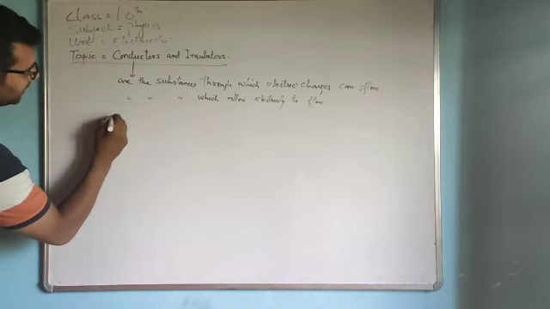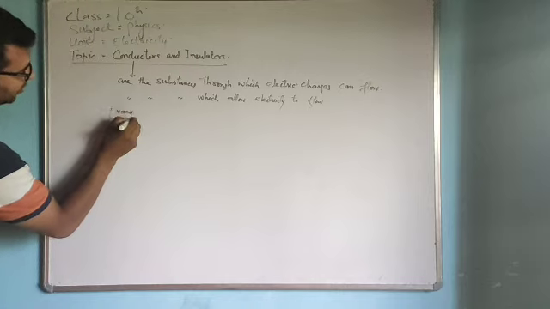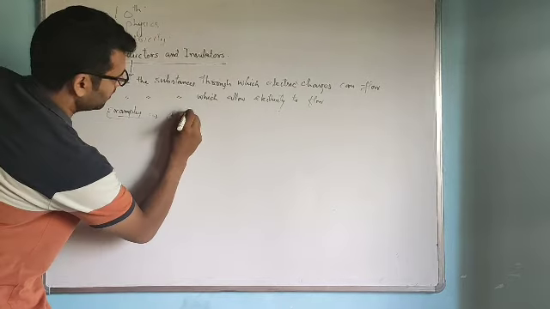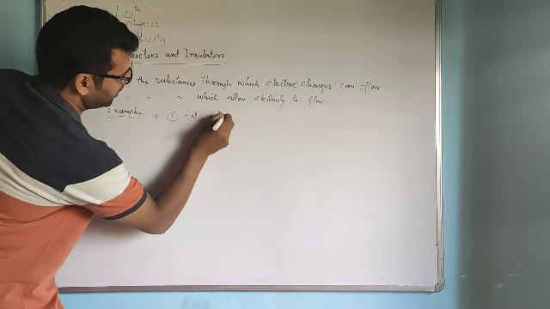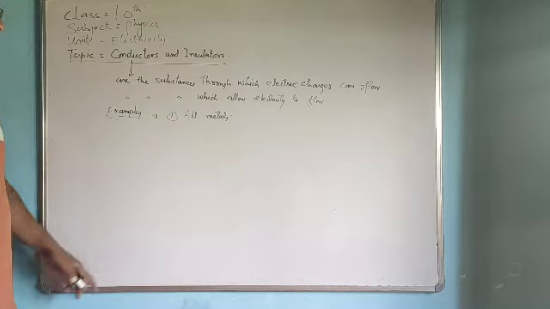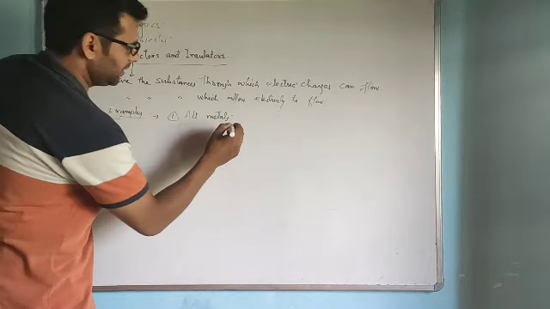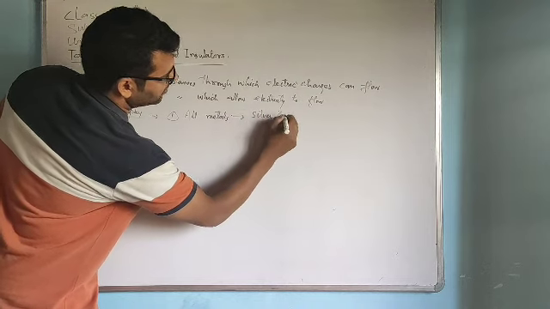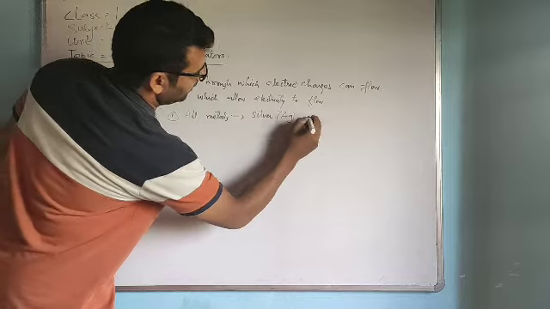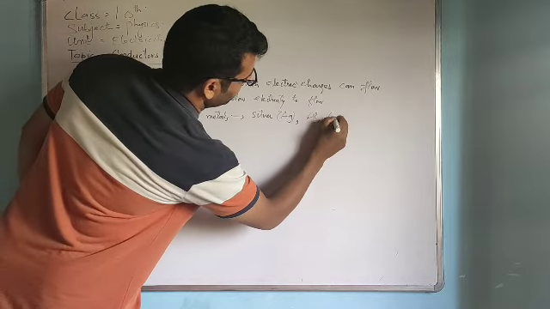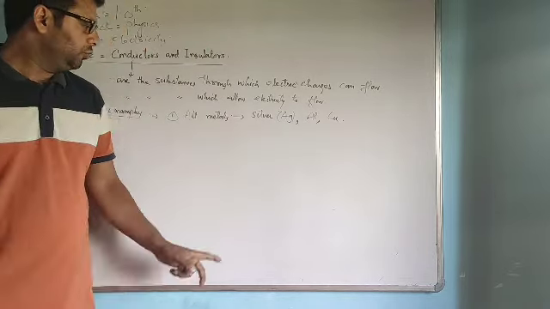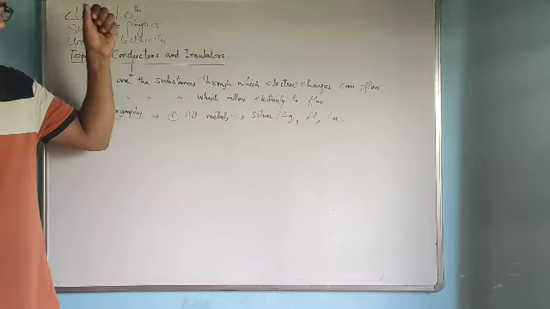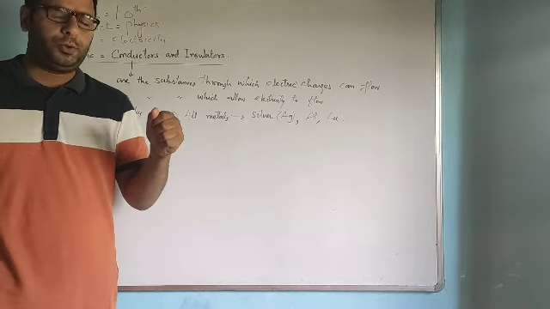The examples of conductors: first example, all metals. These are conductors. For example, we will take some metals here, like silver. The symbol of silver is Ag. In the same way, aluminium, and copper. These are the best known metals, and these metals are conductors. Why are these conductors? Because they allow the electric current to flow through them.